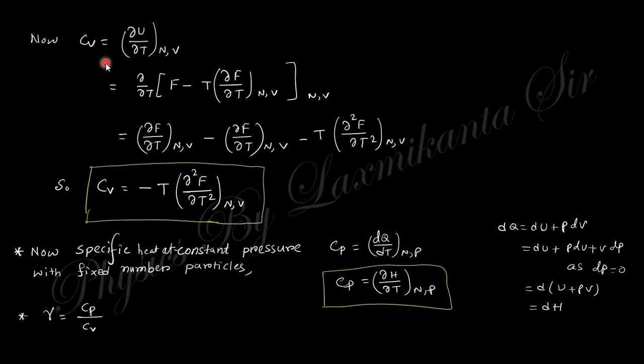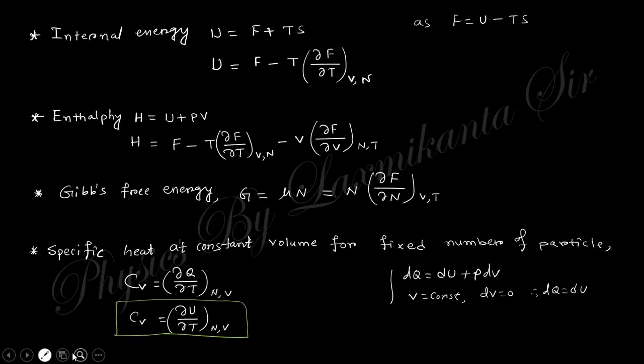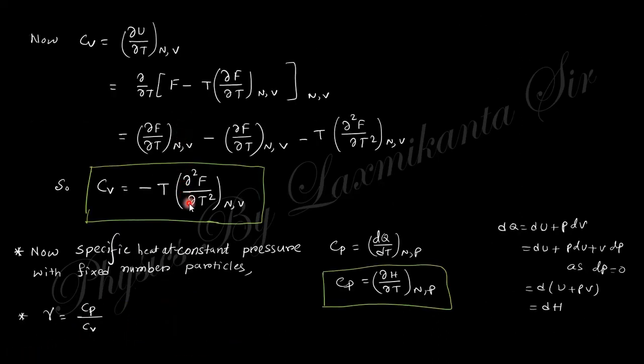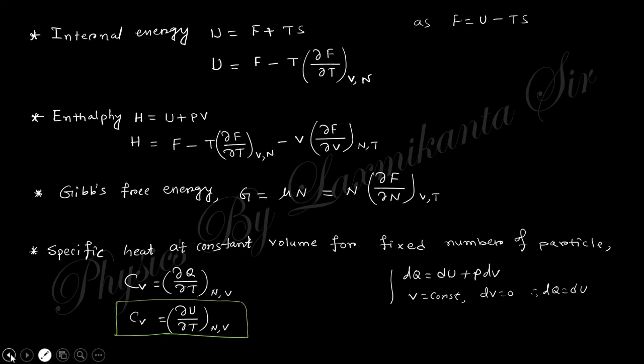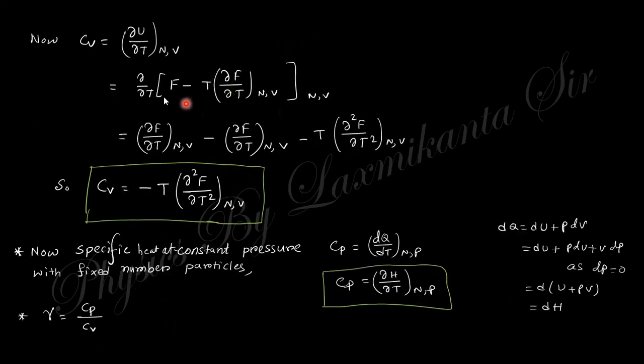Here also, this specific heat at constant volume can be expressed in terms of the Helmholtz free energy. This is also true. You can find the internal energy from that, and from that you can get the specific heat at constant volume. If you want to find the specific heat at constant volume from the expression of the Helmholtz free energy, you just put the value of U, which is F minus T ∂F/∂T, and take the derivative.